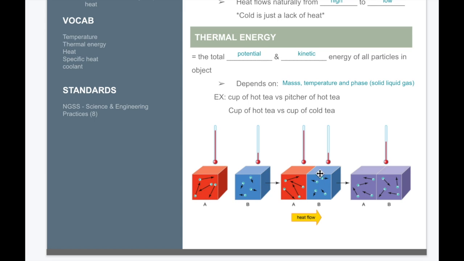When we push these two objects together, the high energy of these particles will start to bump into the slower particles, making them speed up until they reach an equilibrium. It basically averages out the temperature until they're both the same temperature, and then there's no longer any flow of heat between the objects because they're both the same temperature.